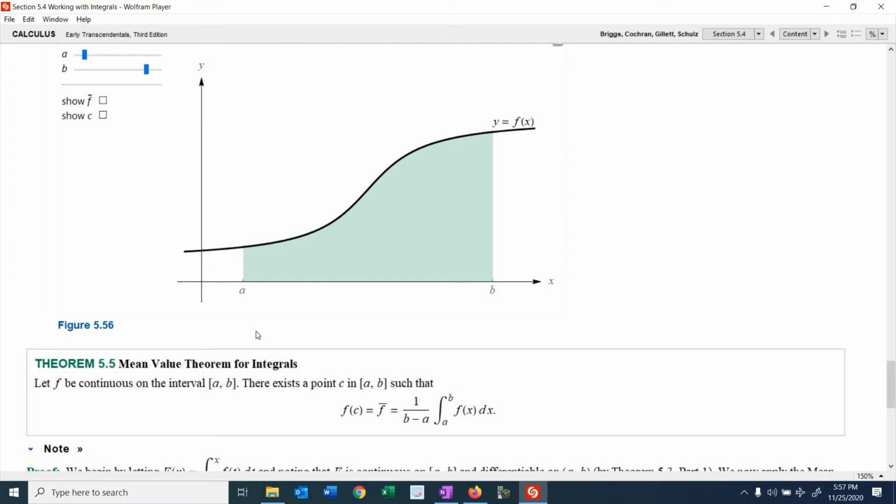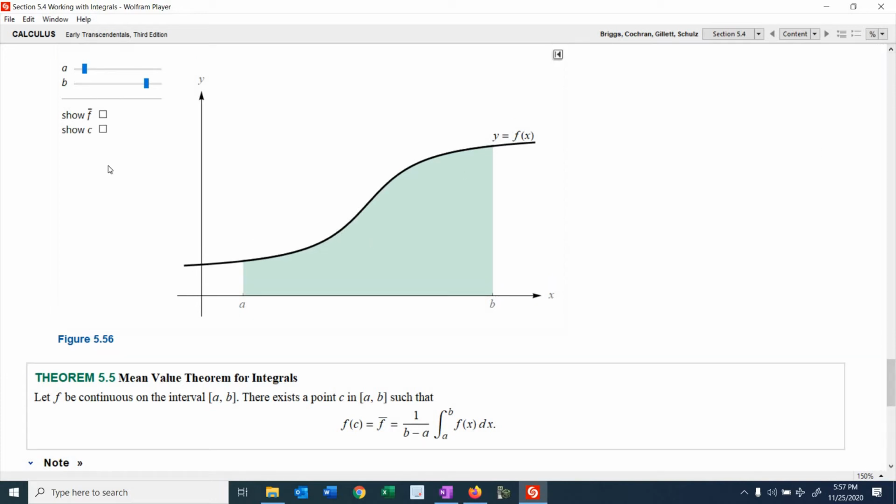Now, let's suppose we satisfy the conditions of this theorem, right? So we have some function that's continuous on a closed interval from a to b. Okay, and let's find the average value of this function using this little formula. The average value of that function on the closed interval from a to b would be right here.